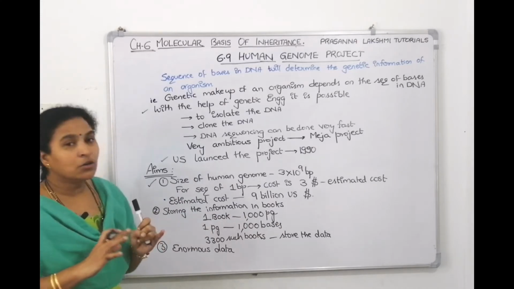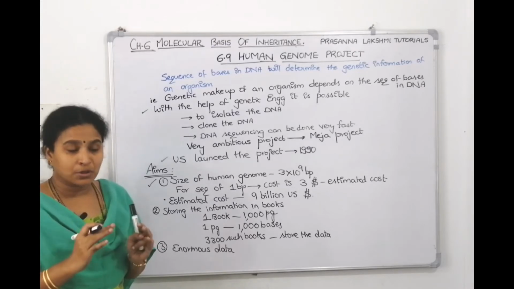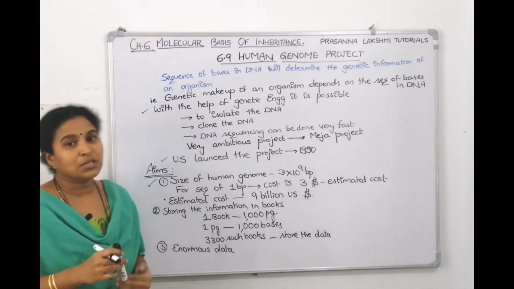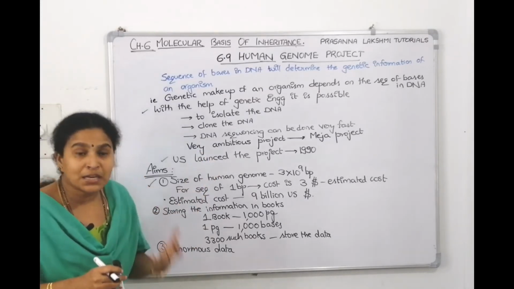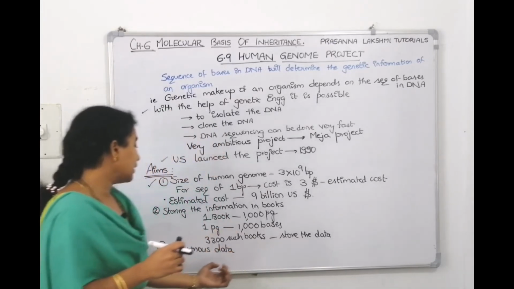The second one: if you want to store the information, if we have to store the information in a book, a book having 1000 pages, a page where we are writing 1000 bases, how many such books we need? 3300 such books you need if you want to store the data. That means the data is enormous.